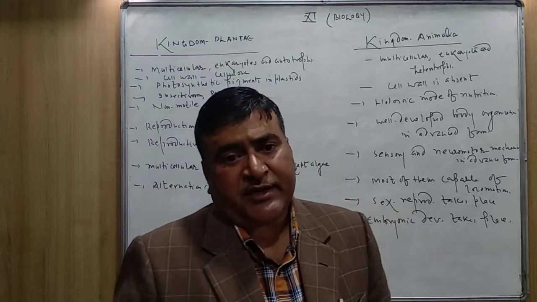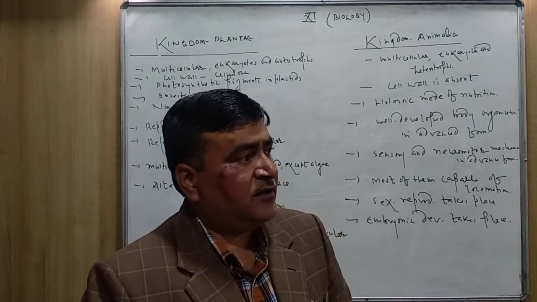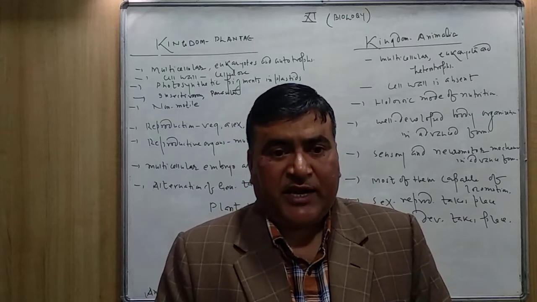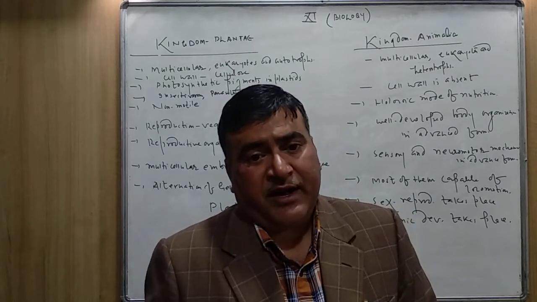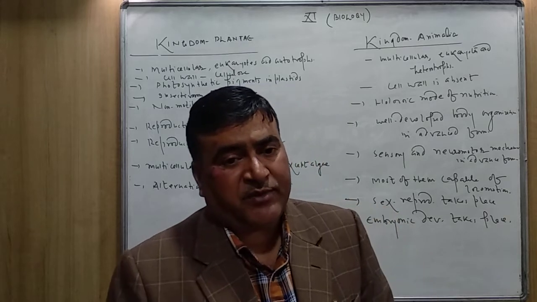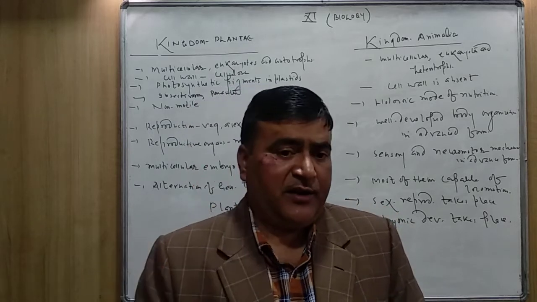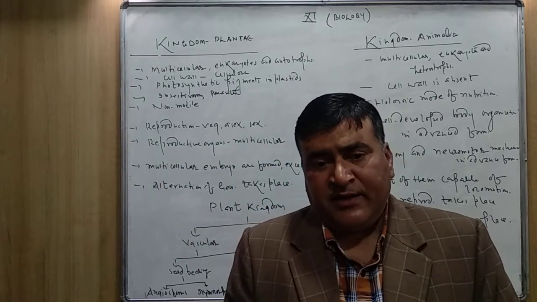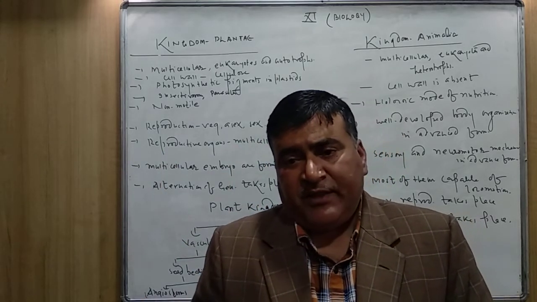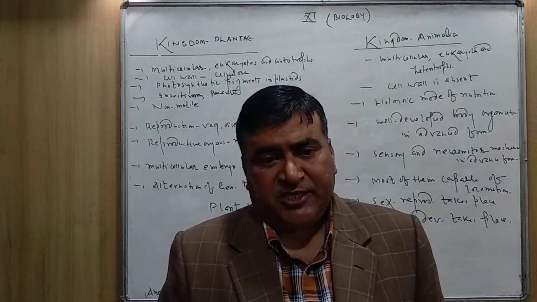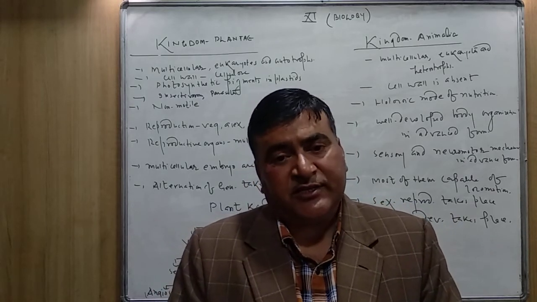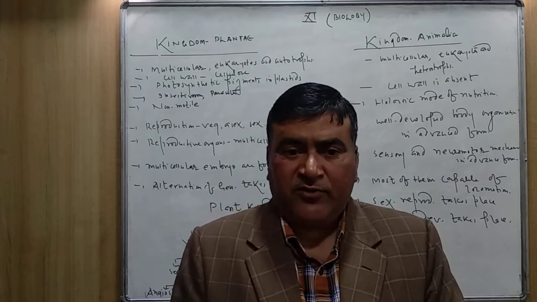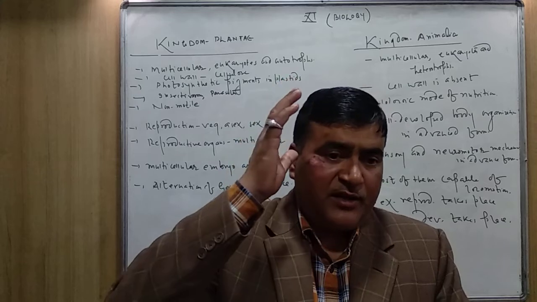When the two dissimilar gametes are fused together, they form the zygote. Zygote again becomes what? Diploid, and the zygote then gives rise to the embryo, then the embryo gives rise to the new plant. So the main plant is the sporophytic plant, and when they produce the gametes, the haploid stage also comes, but for a shorter duration, and again the diploid is restored in the zygote, then the embryo.